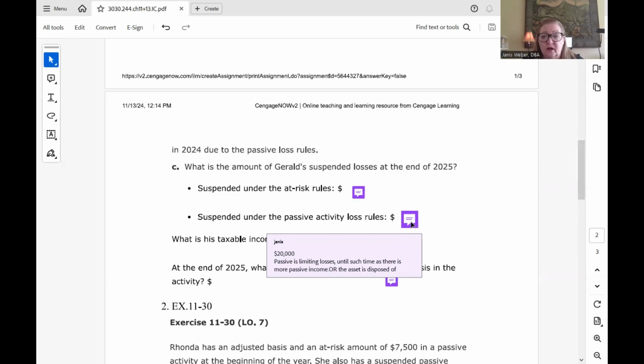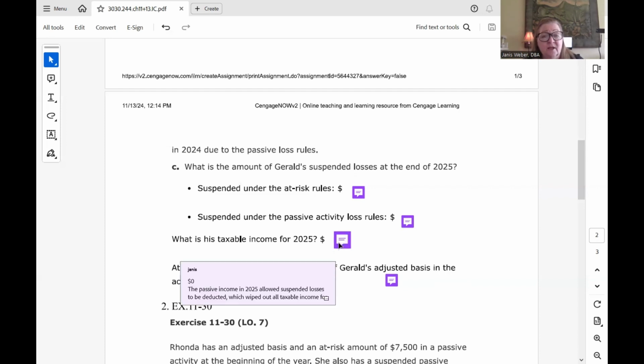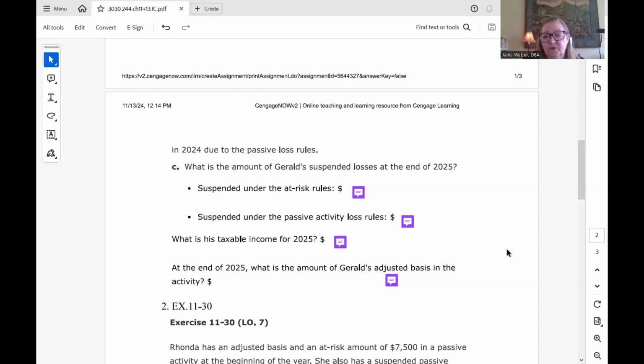We showed a $50,000 passive income in that 2025 year. So we're still left with that $20,000 that's suspended. So that's the answer to the passive activity loss, $20,000. And then what is his taxable income for 2025? He had no taxable income because the suspended loss wiped out the passive income of $50,000. So it's $50,000 passive income minus $50,000 suspended loss for a zero net. So that takes care of problem 1152.